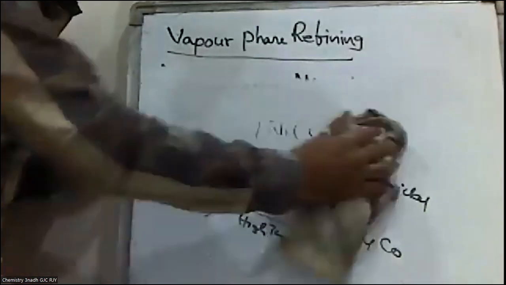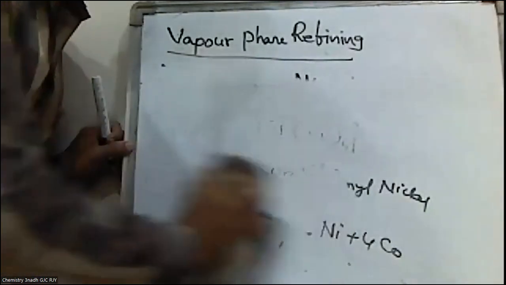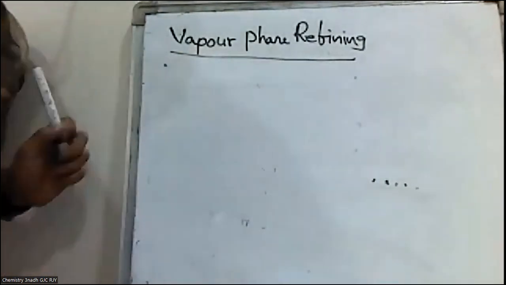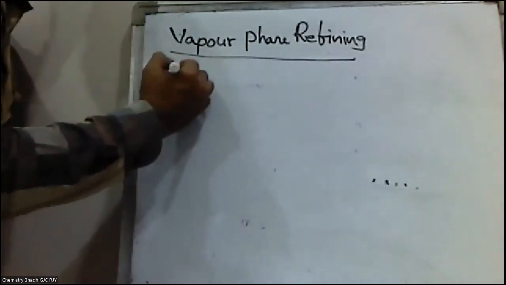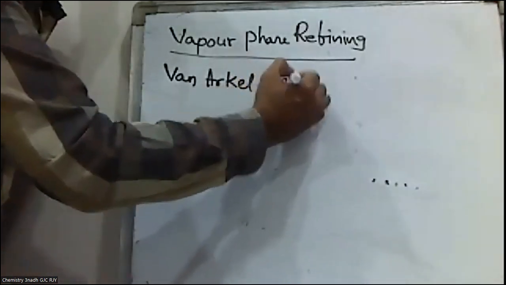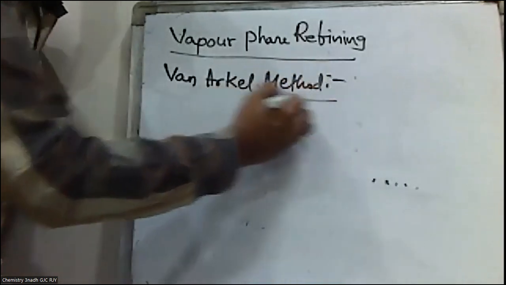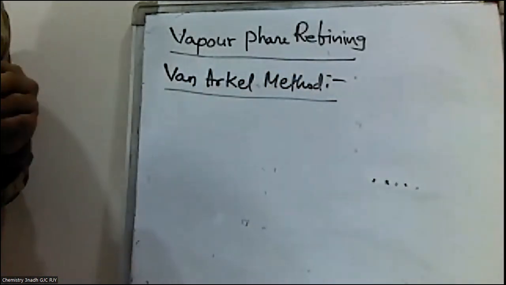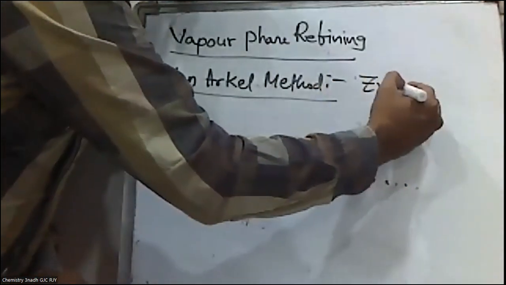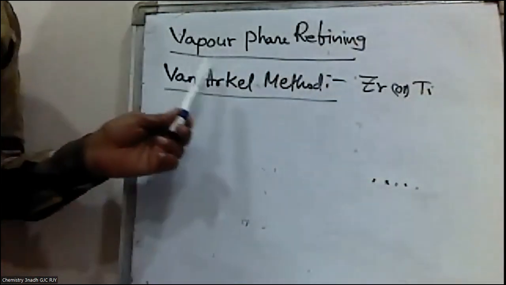The second example is the Van Arkel method. What is the Van Arkel method? This method is used to refine zirconium or titanium.